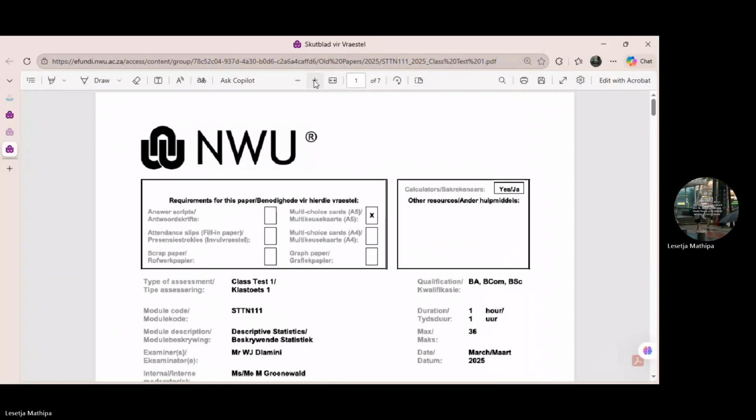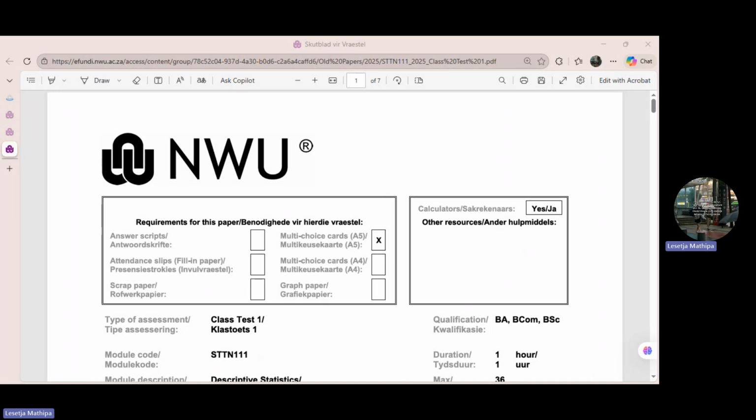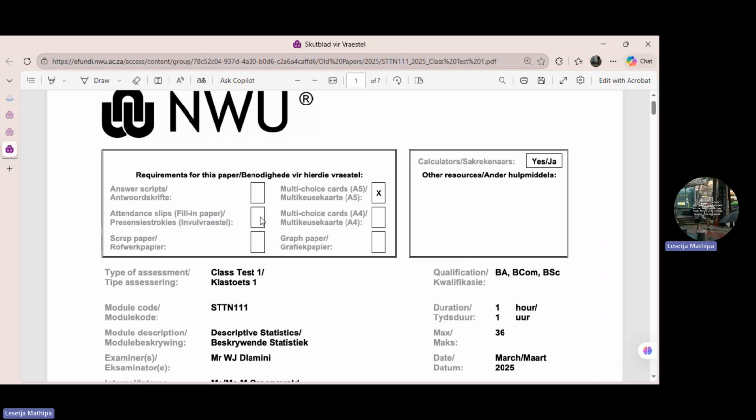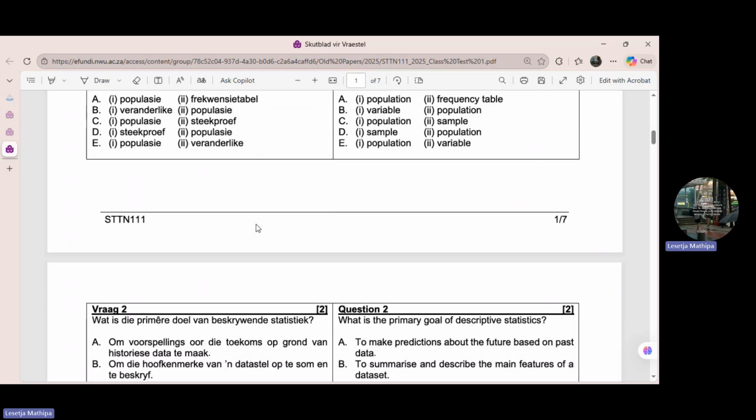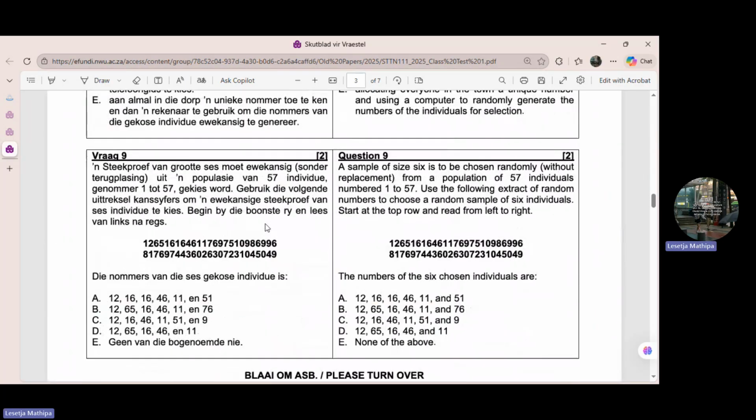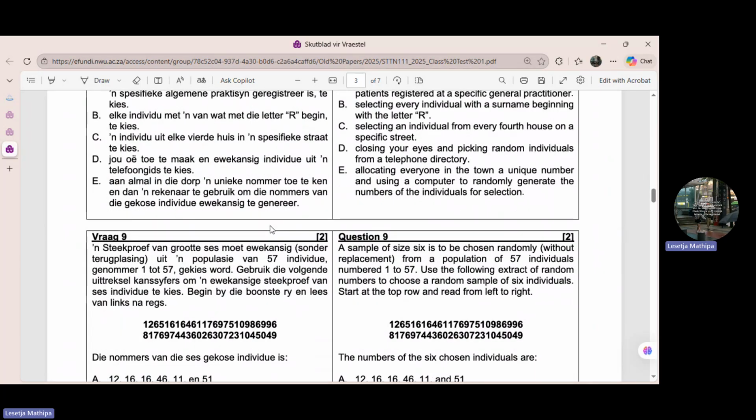So I'll be focusing on chapter 2. I will be doing a revision for chapter 2. Right, let's get into it. Here with me, I have test 1 2025. Let's quickly do this. This is 2025, so I'll be focusing on the questions that are based on chapter 2, because I realized that there are students who are still struggling or need assistance with chapter 2,